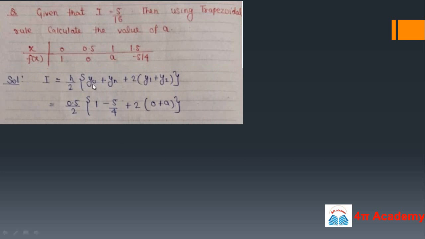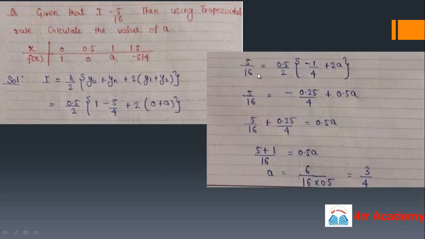I will be h by 2 times [y0 plus yn plus 2 times (y1 plus y2)]. So h is this difference, this interval. So h is 0.5 because these are the intervals of 0.5. y0 is the first value of f(x) or y when x equals 0, and yn is the last value, that is y4, and it's minus 5 by 4. Your y1 is 0.5 and your y2 is a. So you can solve this because you have the value of I as 5 by 16. It's the simplest calculation, and you can find out the value of your a, that is 3 by 4.